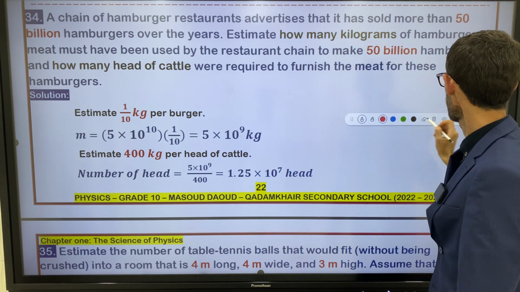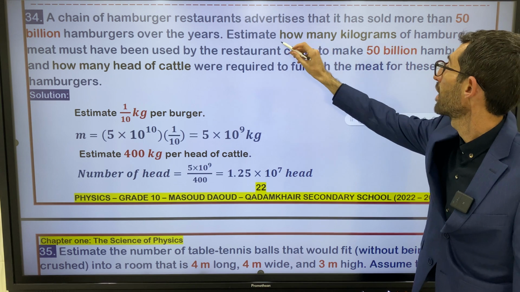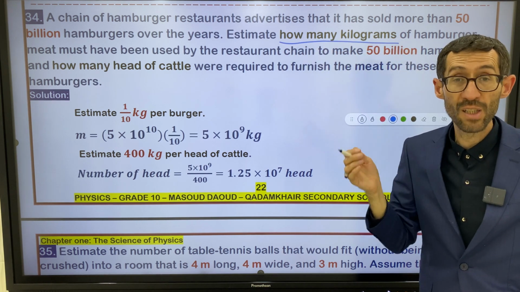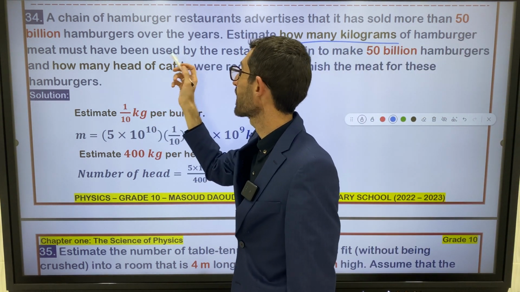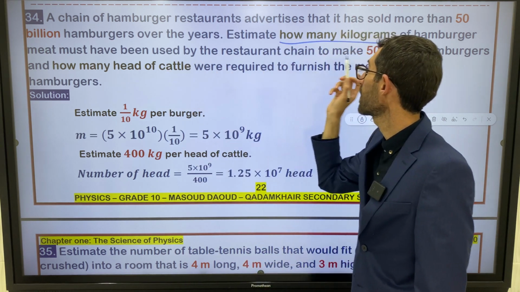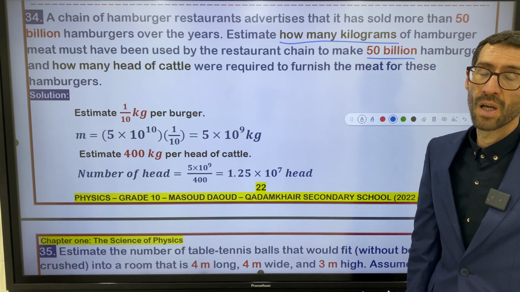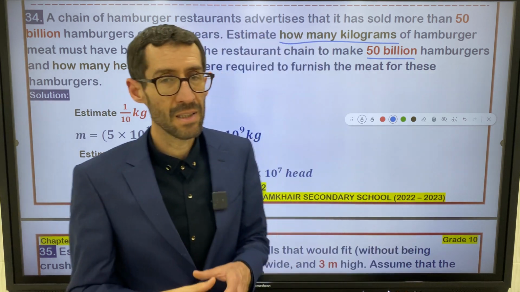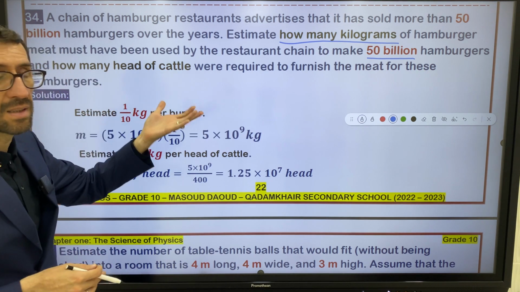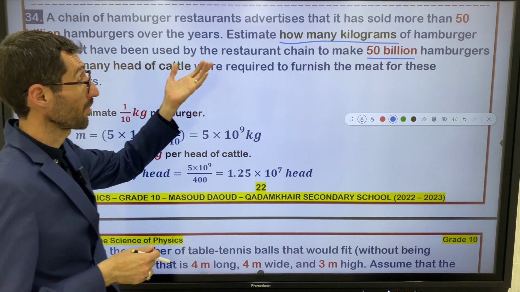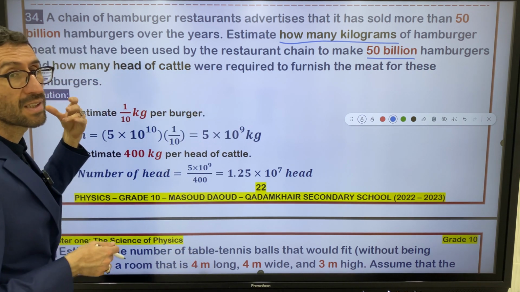So what do we look for? We look for the number of kilograms. How many kilograms of hamburger meat must have been used by the restaurant chain to make 50 billion hamburgers, and how many head of cattle?